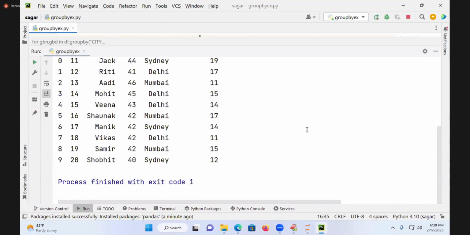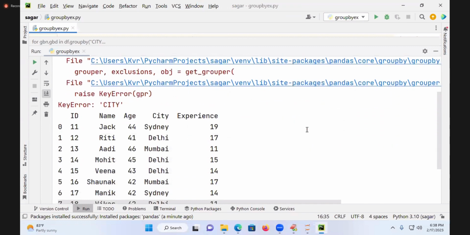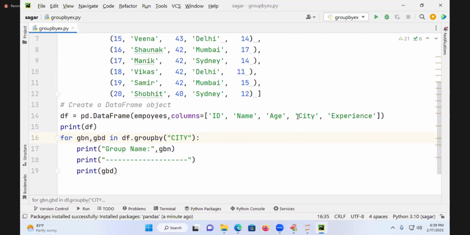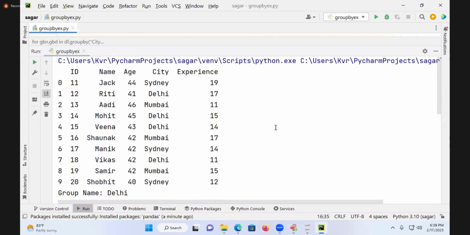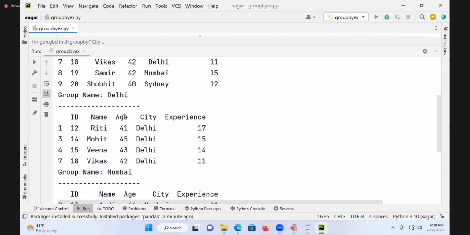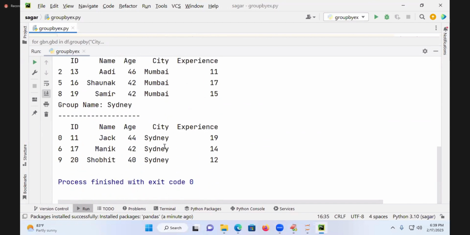Try to run this and see this one by one. What is happening here? City. Here I gave a small city, because there I gave something different. Are you following? You run this and you got the output. Complete data is coming: Delhi data, Mumbai data, Sydney data, etc. Are you following?